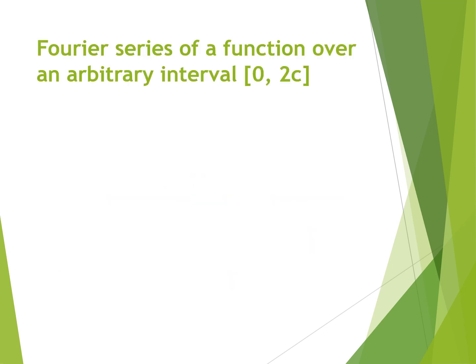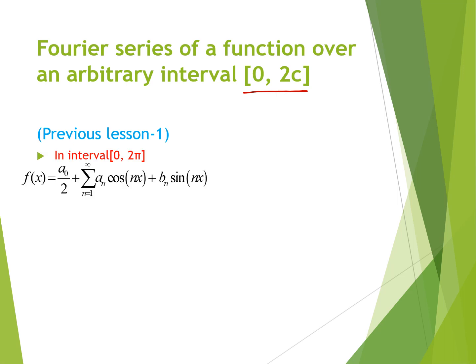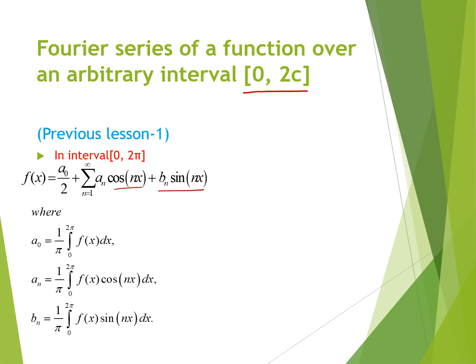Now the Fourier series for a function over the arbitrary interval 0 to 2c. In a previous lecture, lecture 1, we studied the Fourier series for the interval 0 to 2 pi. The Fourier series for that is f(x) is equal to a naught by 2 plus summation n is equal to 1 to infinity a n cos nx plus summation n is equal to 1 to infinity b n sin nx, where a naught is equal to 1 upon pi integral 0 to 2 pi f(x) dx.